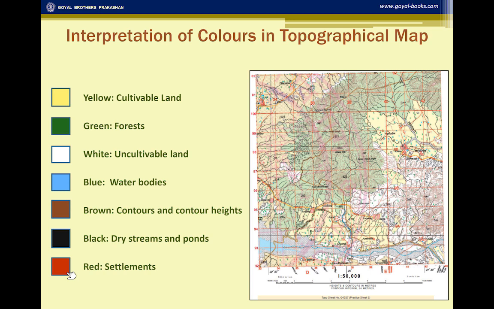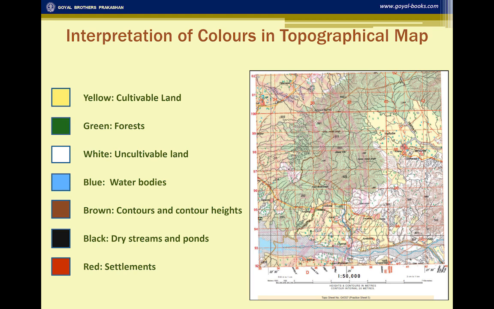The red, as you can see, is for the settlements. The red means the permanent huts, either grouped together, scattered, or in clusters. These are shown in red color. This shows the settlements. We'll be studying about the types of settlements later.